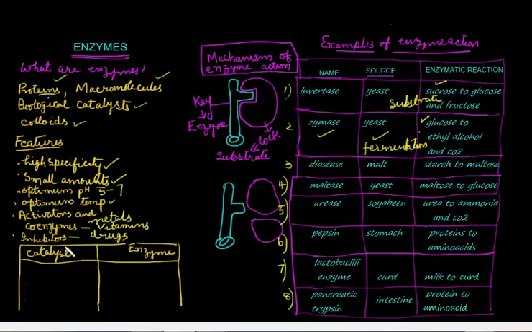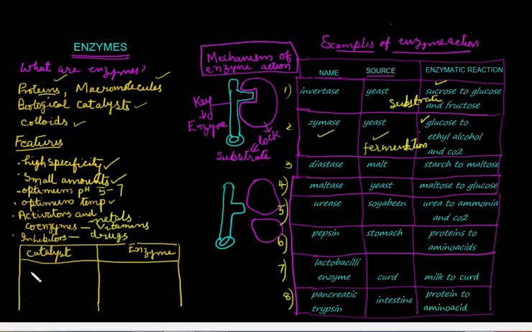Now let us see a comparison of catalytic reaction and enzymatic reaction. The functioning is more or less the same, but there is some difference in the terms that we use here.